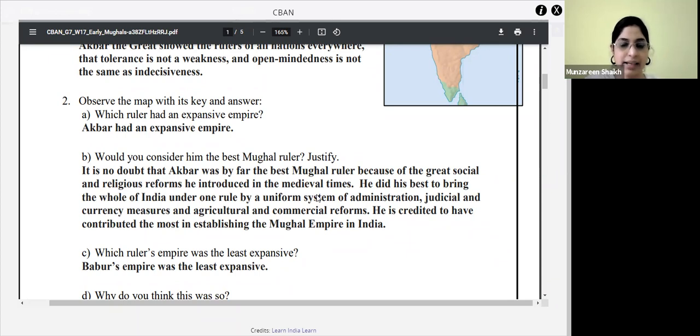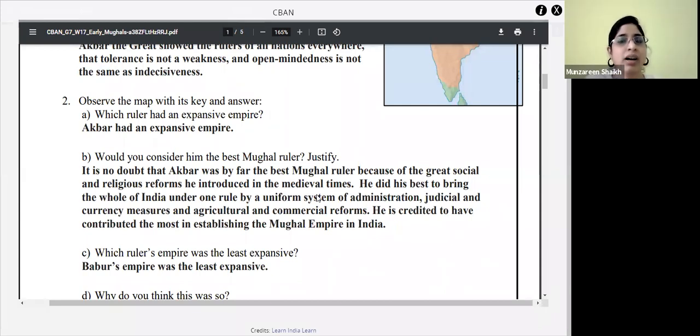Got it, everyone? Next, would you consider him the best ruler? Why? Yesterday also we discussed it. Why should we consider Akbar as the best ruler? Who will give me justification? Why do you think? Yes, Arnav? Because he, I don't know the word, but he accepted all religions equally.